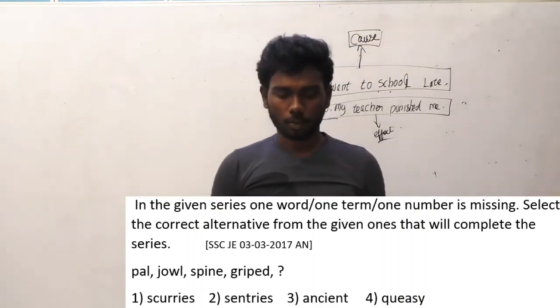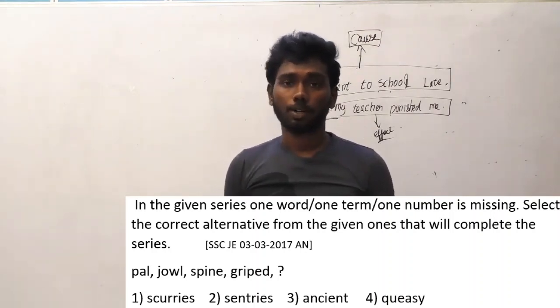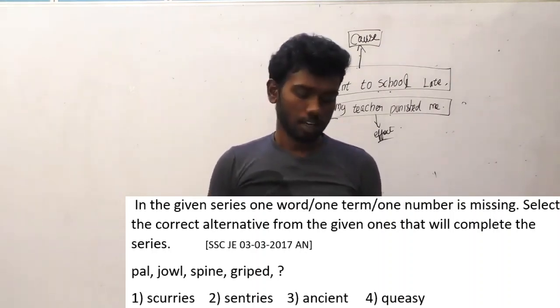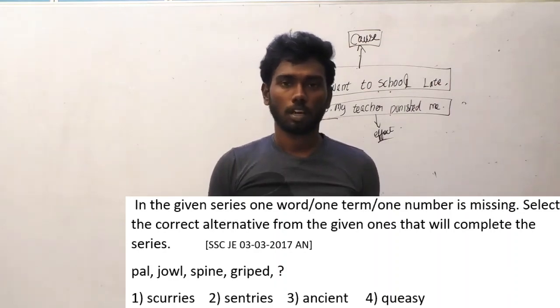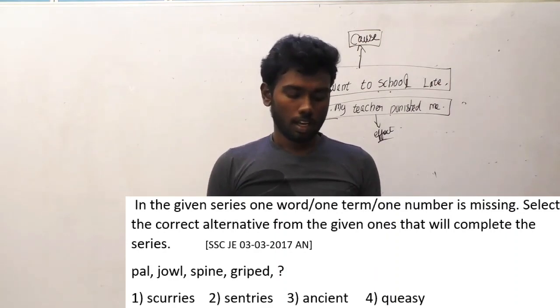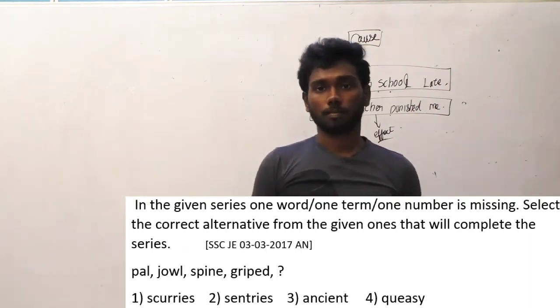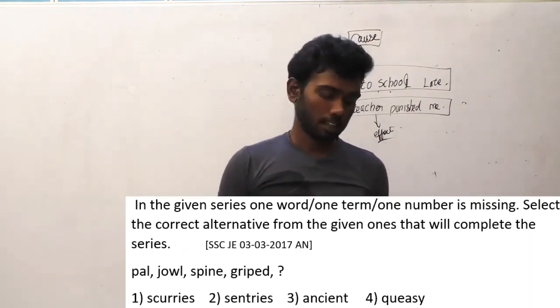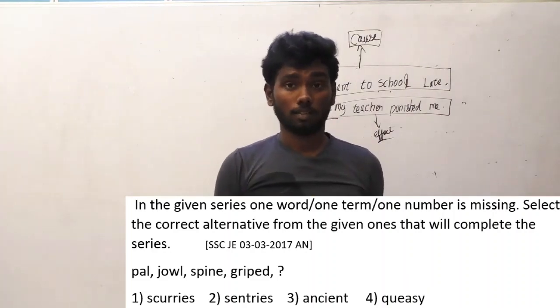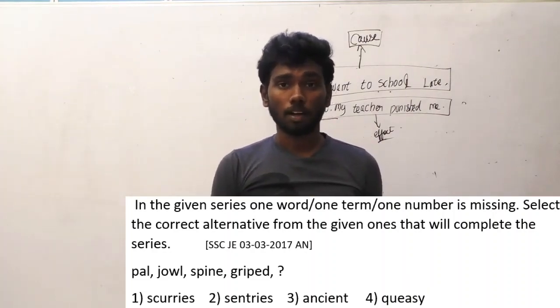You can pause the video and try to solve the question. Now I am going to give you the logic of this question. In the series, the number of letters in each word keeps increasing. In the first word, pool, 4 letters.